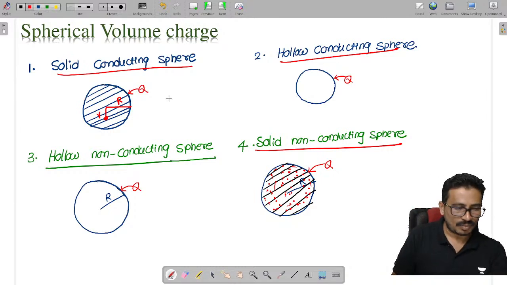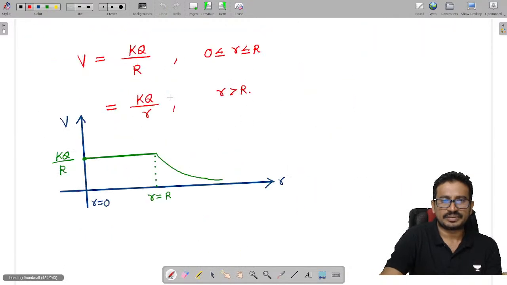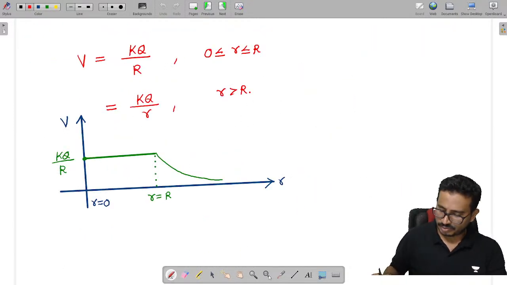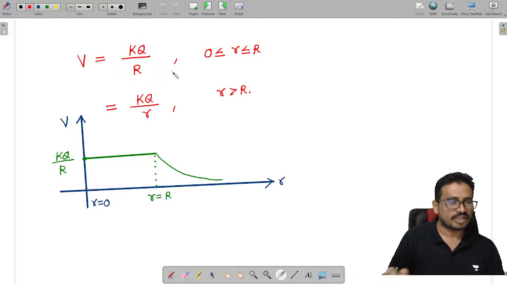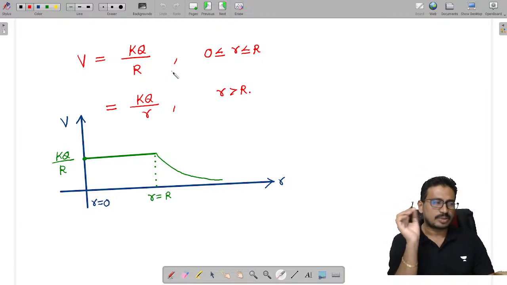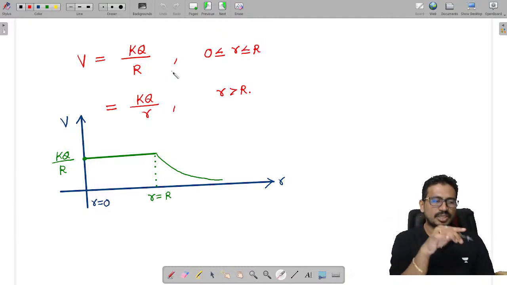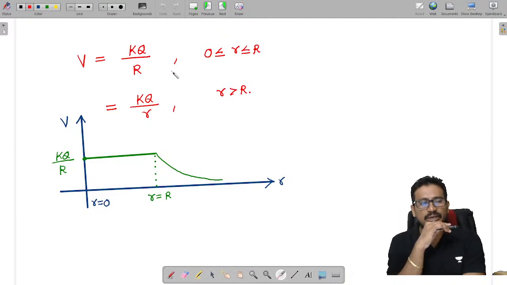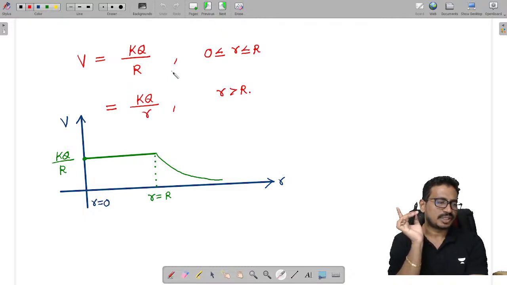Here, in this potential expression, which is the variable parameter? Small r is the only variable parameter. Capital R is the radius of the sphere, which is always constant.